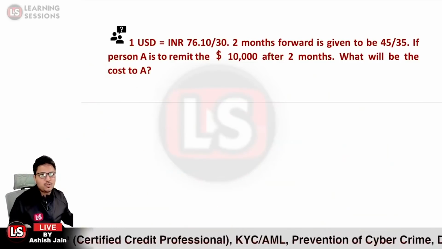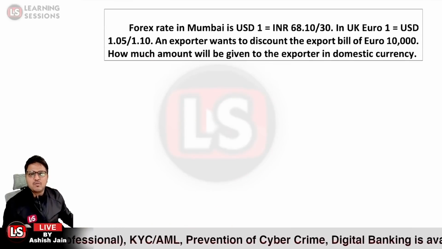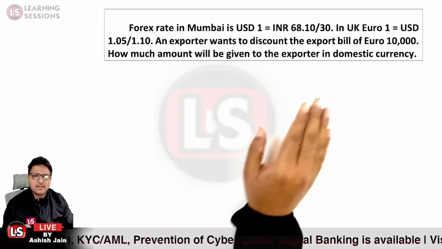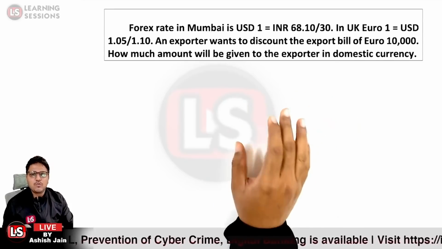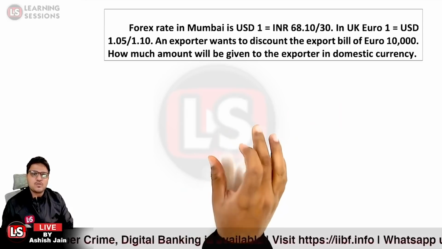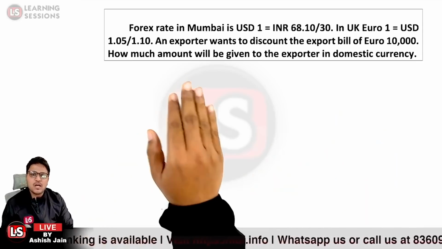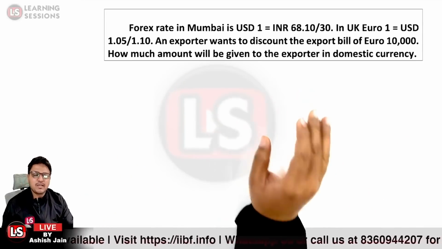Now let's move to another question. It says the forex rate in Mumbai is given to be USD 1 at this particular rate. In the UK, euro 1 is given to be 1.05/1.10. An exporter wants to discount the export bill of euro 10,000. How much amount will be given to the exporter in domestic currency?